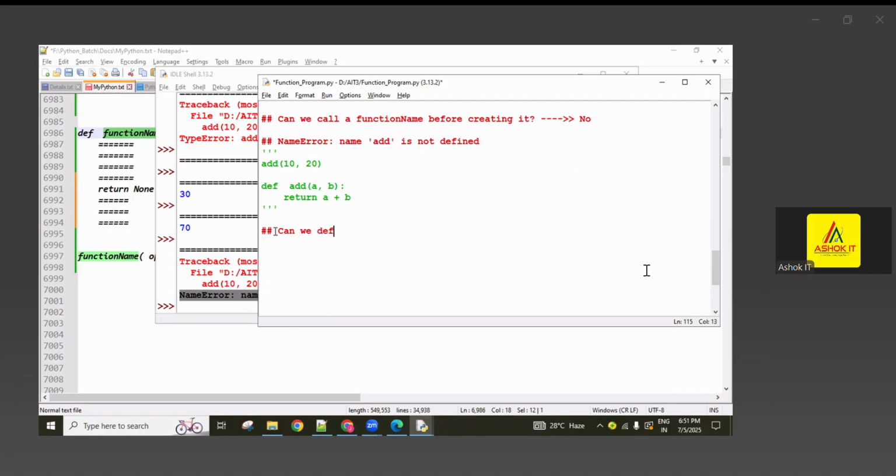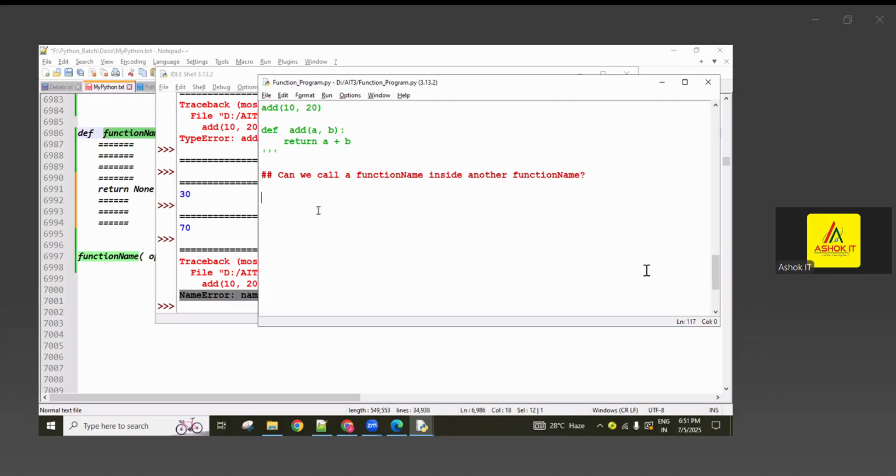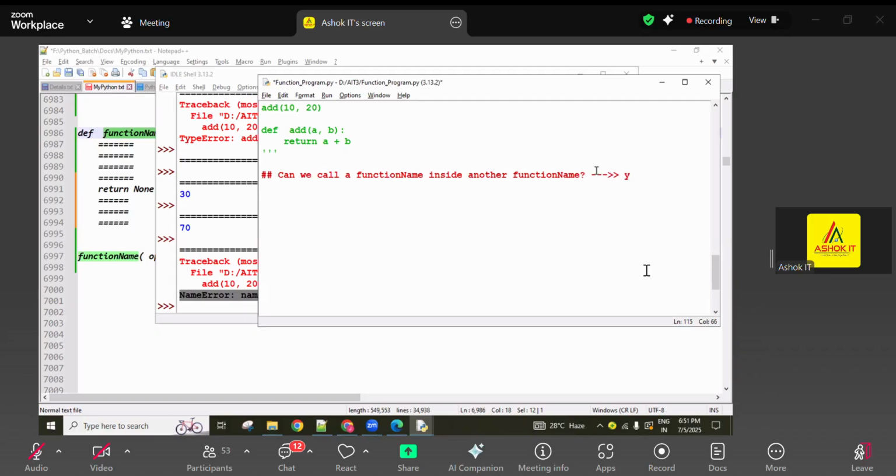And next, can we define a function name inside another function? Not defined, simply can we call a function name inside another function? Okay, this one. So yes or no, you have to understand. For this, yes.